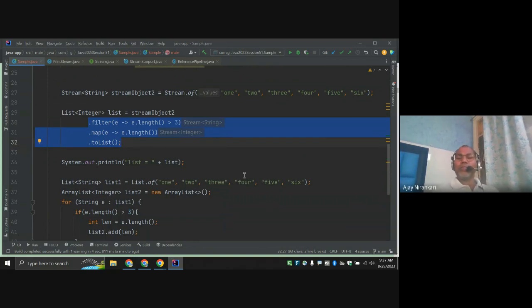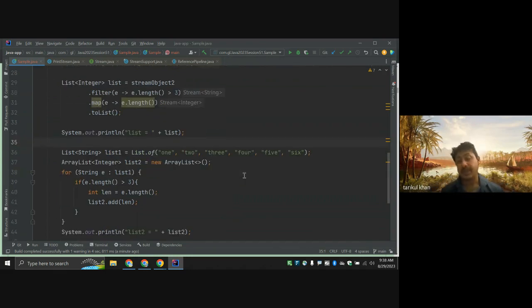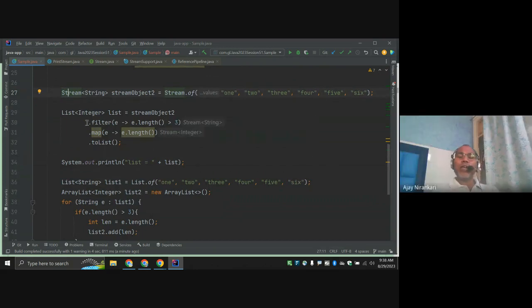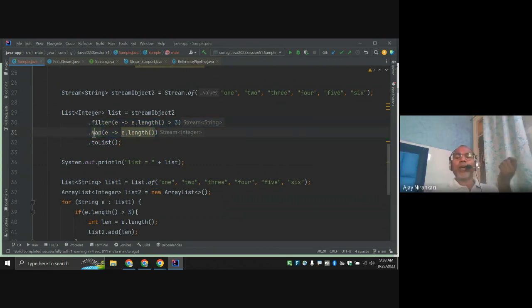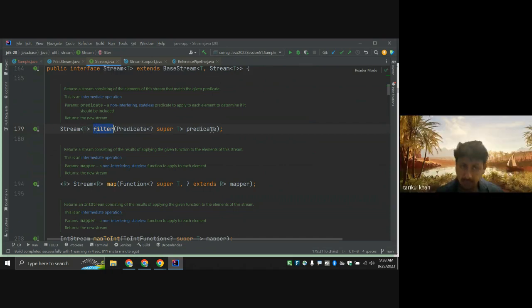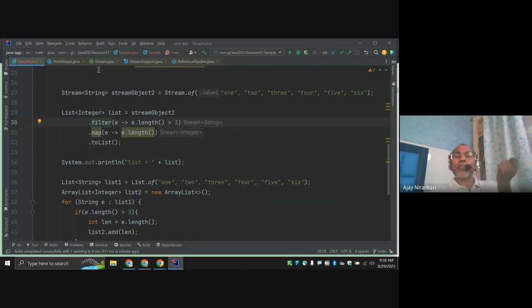Clear? So this is how you write it, like a stream is the interface. This example we are looking at for the first time today. These things we have already done multiple times. Just try to understand this filter and map. Why are we able to call them? Because there is a method defined inside the stream interface. If you want to call this filter method, first you need the object of the interface, right?